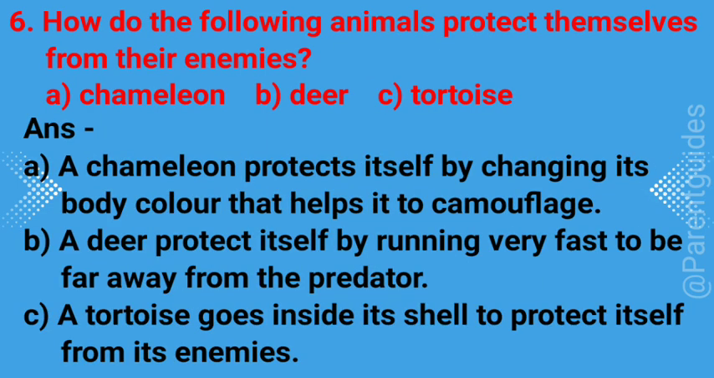6. How do the following animals protect themselves from their enemies? A. Chameleon. B. Deer. C. Tortoise. Answer. A. A chameleon protects itself by changing its body color, which helps it to camouflage. B. A deer protects itself by running very fast to be far away from the predator. C. A tortoise goes inside its shell to protect itself from its enemies.